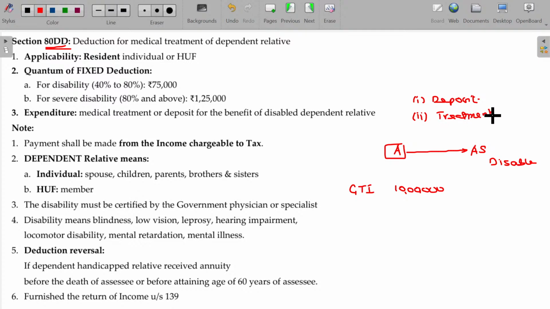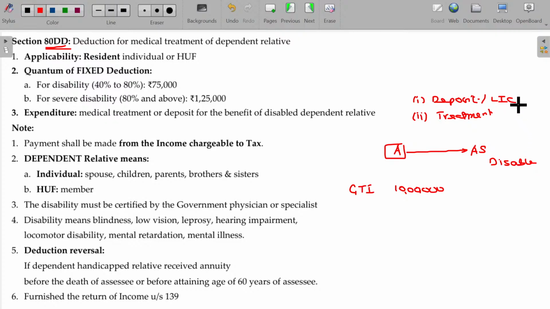Either it may be spending or deposit. The deposit could be either an FD in his name, or you can take the insurance premium in his name. All these things are possible. A can do these two kinds of spending for his disabled son.